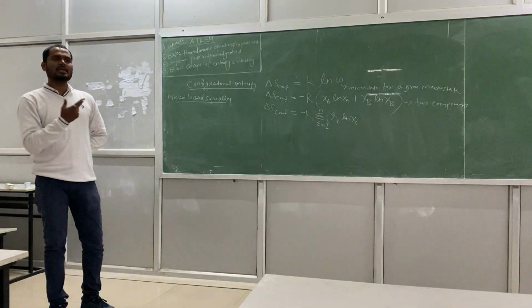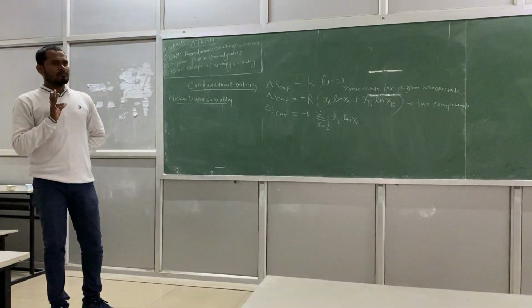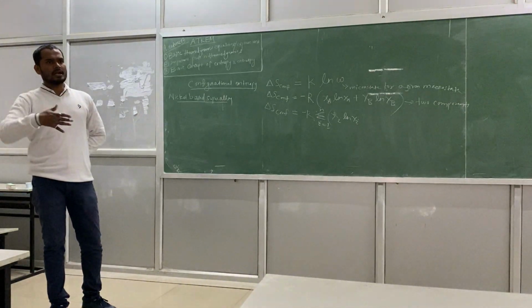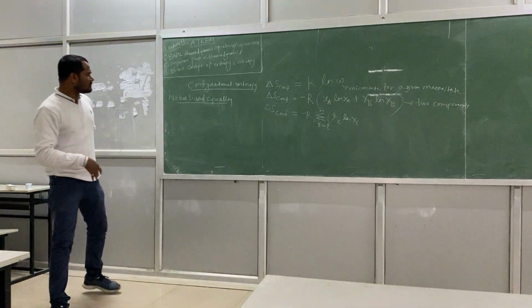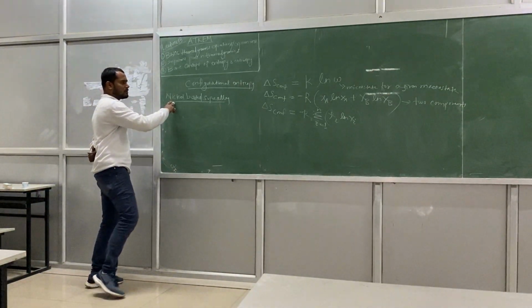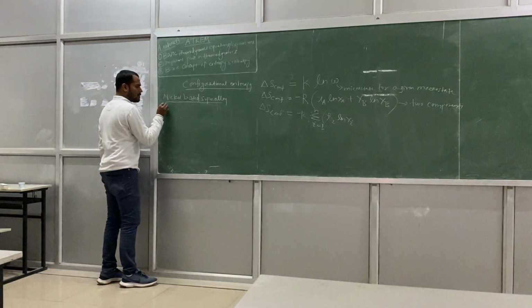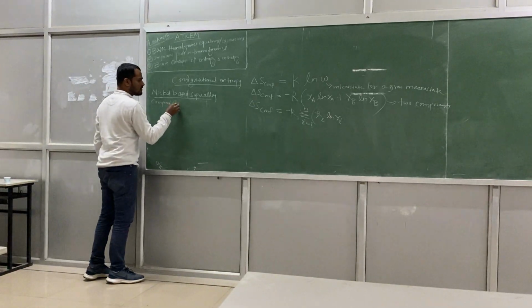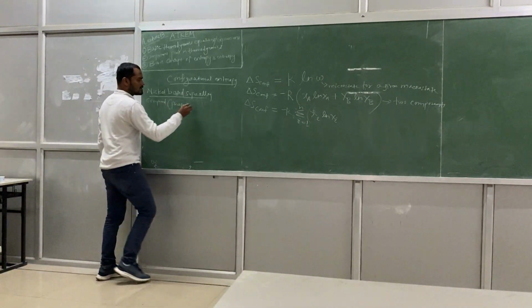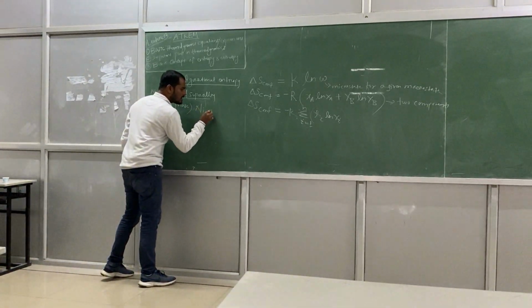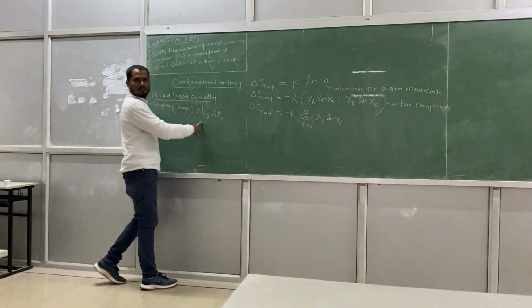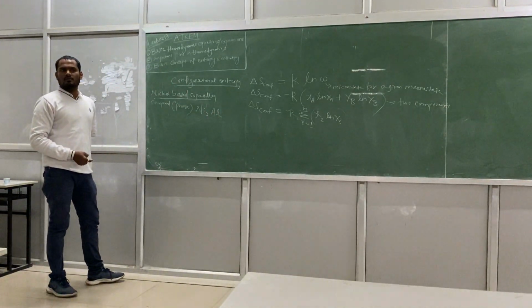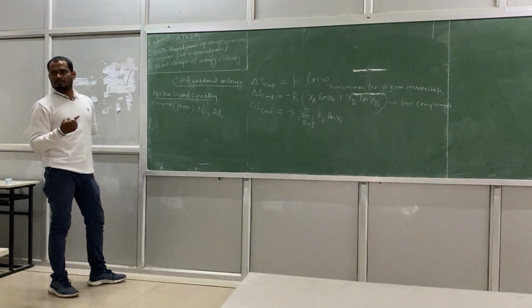Nickel based superalloys means nickel is the main base metal, and you add some alloying elements. If you look at this nickel based superalloy, there is a compound, or you can say a phase, that is Ni3Al. Have you ever heard of this? Metallurgy people, you have heard this one?